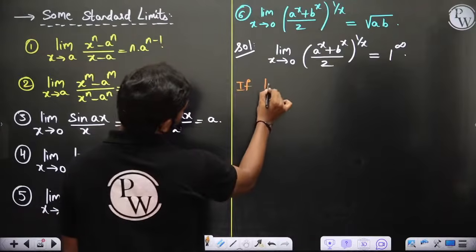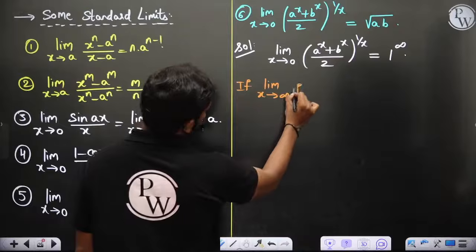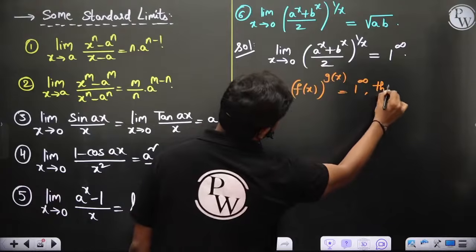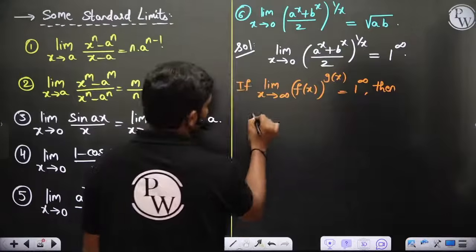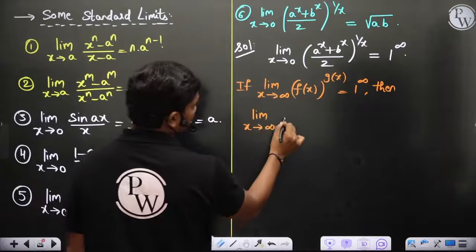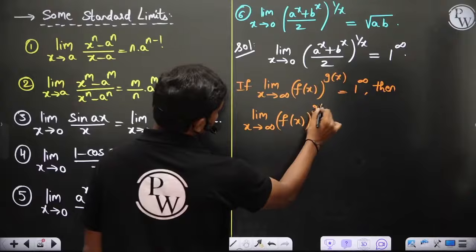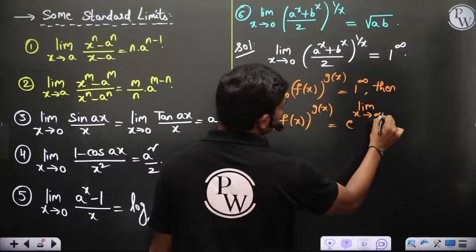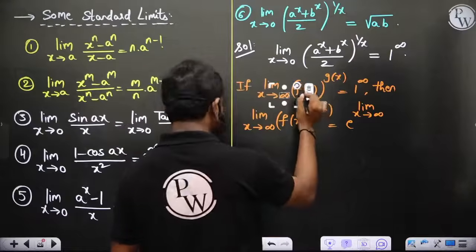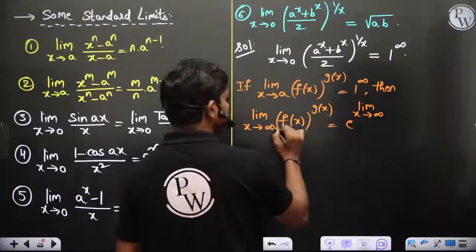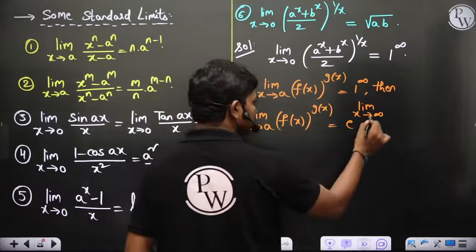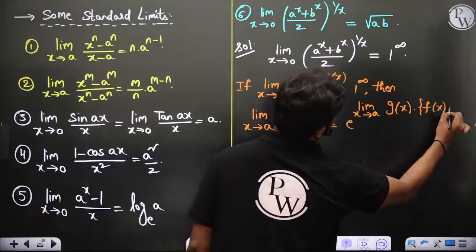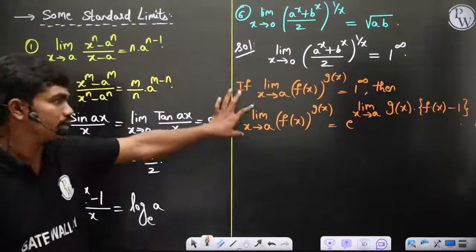If limit x tends to a of f of x power g of x is of the form 1 power infinity, then the limit is e power limit x tends to a of g of x into (f of x minus 1). This is the expression I gave you in the last lecture.